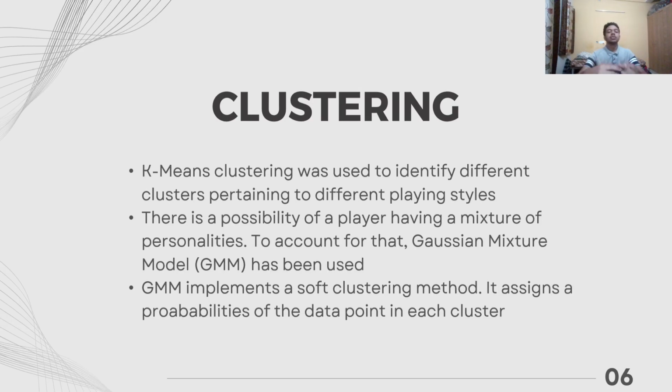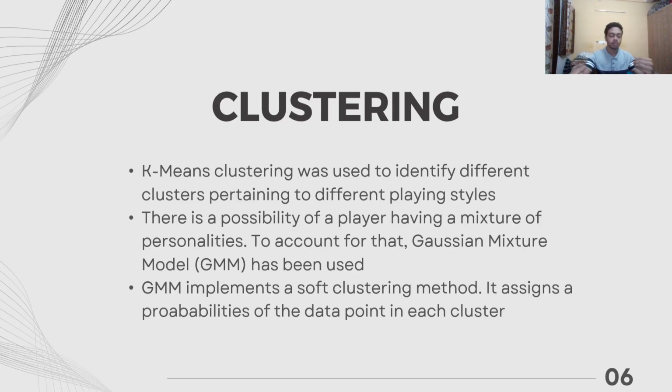So clustering. Here I have used two clustering algorithms: one is k-means and the other one is Gaussian mixture model. K-means is basically the first step in trying to segregate the data points into distinct clusters. The reason why I've used Gaussian mixture model is because when it comes to personalities, it's not that a player possesses only one kind of personality. At times, the player can possess a mixture of two or more personalities.